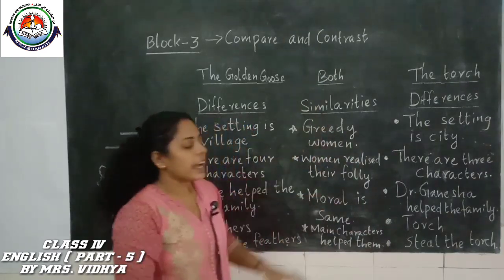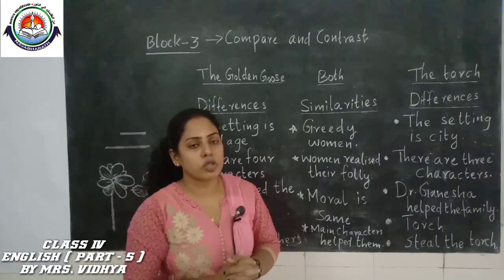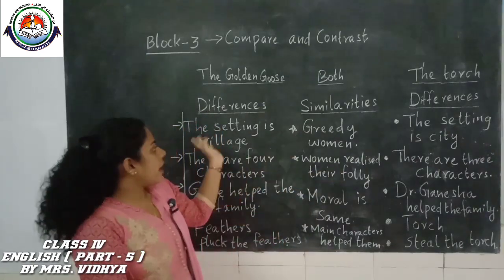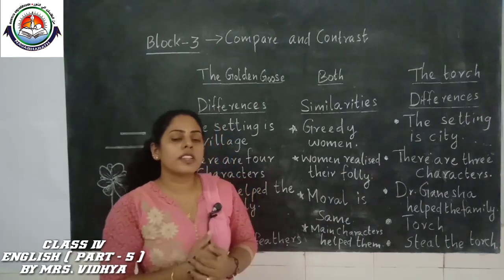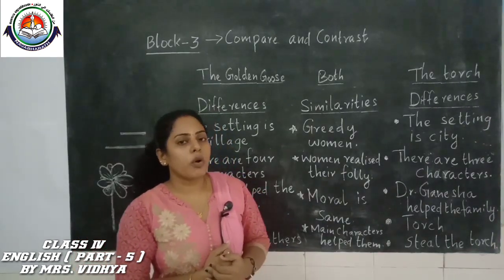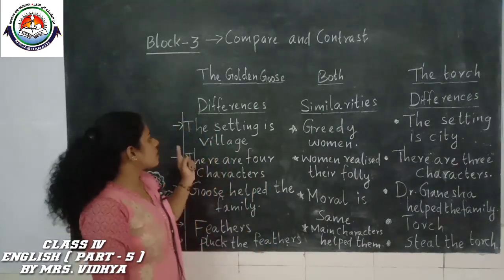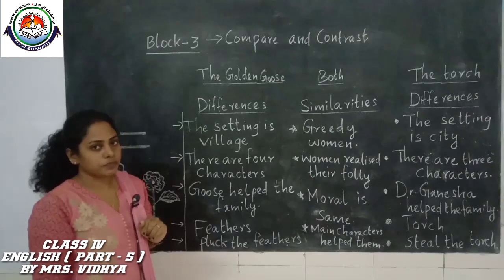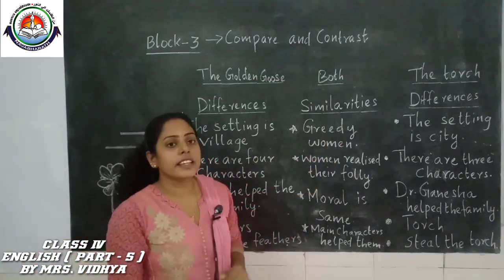In the middle I have written the similarities, what is the same in both stories, and at the ends I have written the differences. So what about the setting of the story? Is it the same or different? Different only. In The Golden Goose the setting is a village. In The Torch the setting is a city.